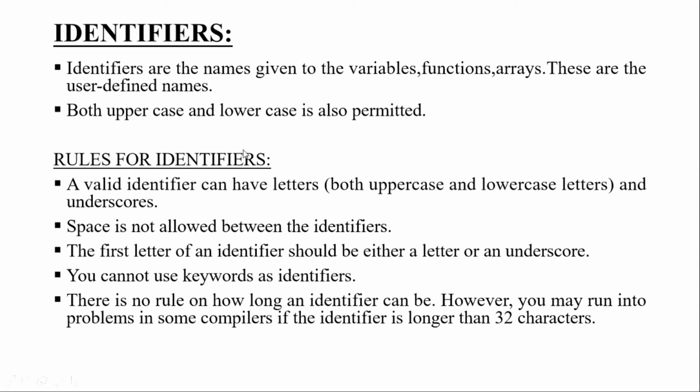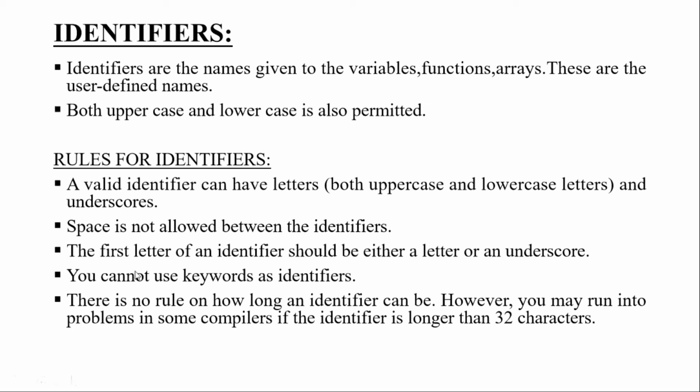Now we'll see the rules for identifiers. A valid identifier can have letters, both uppercase and lowercase, and underscores. Spaces are not allowed, so you should not use any space within the identifier name. These rules will be similar to the rules for variables, because a variable is also a name given by the identifier. Identifiers are names given to variables, so the rules are similar.